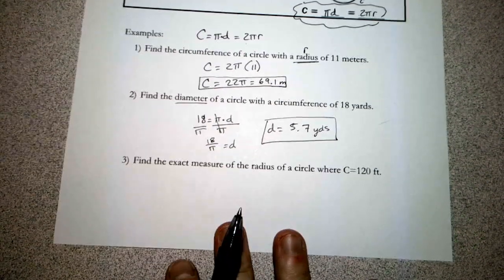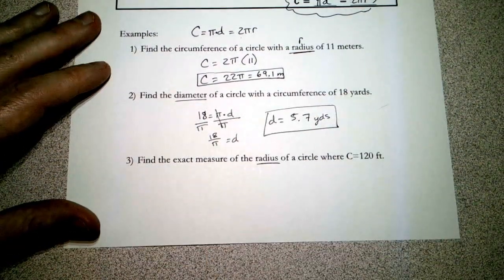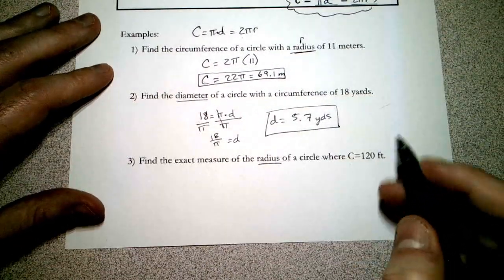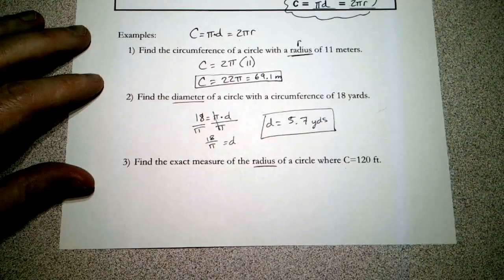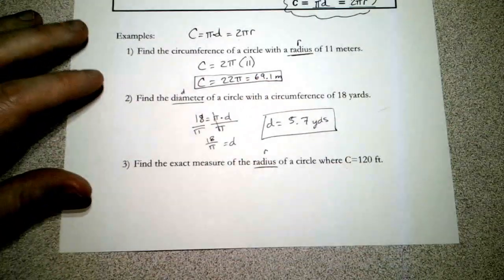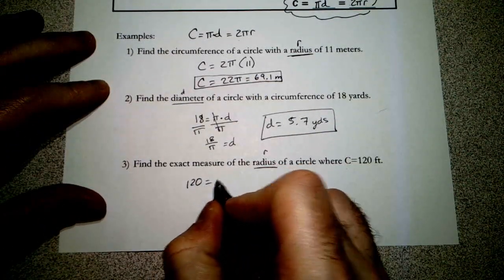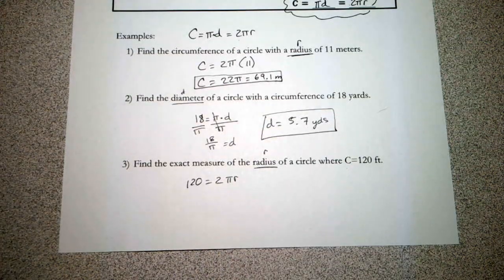Alright, number 3. Find the exact measure of the radius of a circle where the circumference, that's what C is, right? The circumference is 120 feet. Again, we have C equals 2 pi r. We want to use the radius one, that's r. This was d. So we have circumference equals 2 pi times the radius, which we don't know.